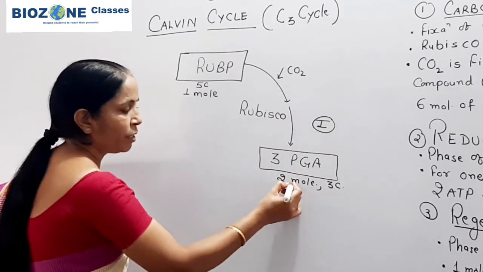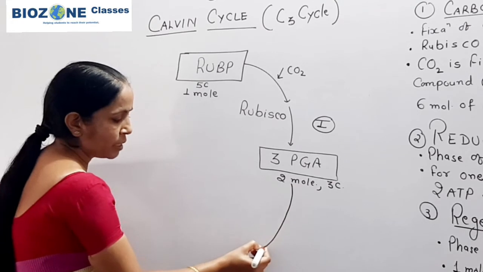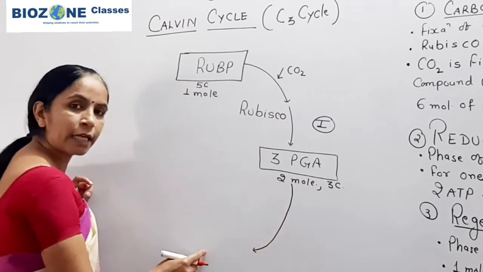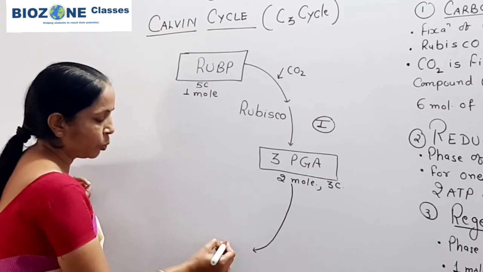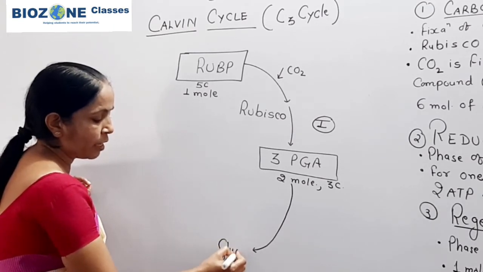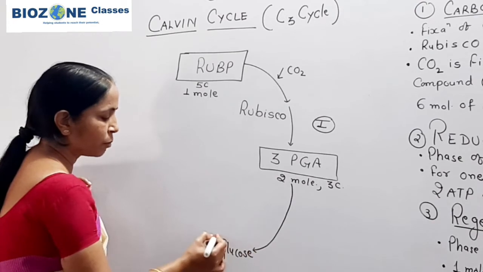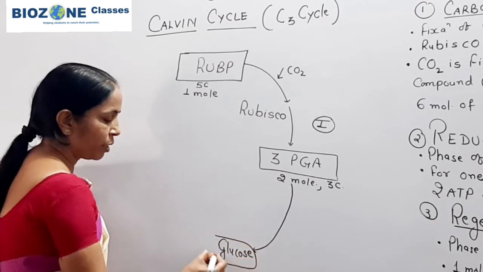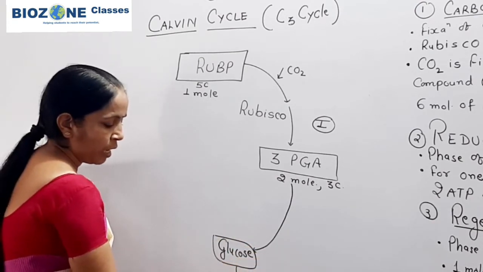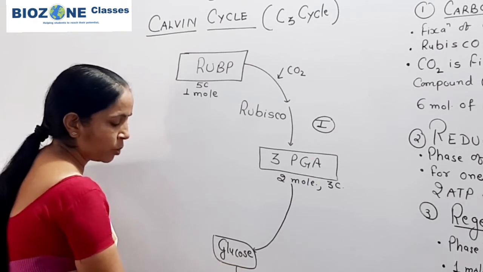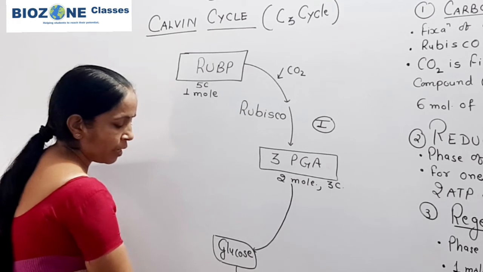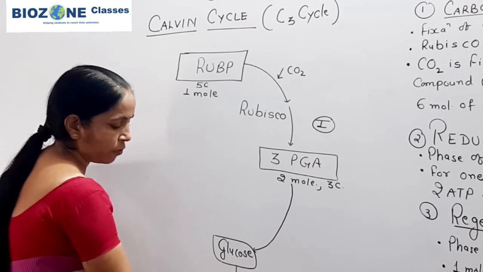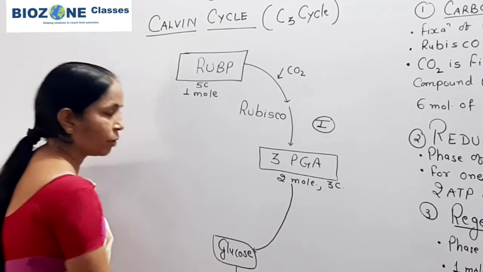Now this 3-PGA undergoes the second phase. Actually in NCERT sucrose and starch are provided, but here you remember originally glucose is formed, and gradually this glucose will convert into sucrose as well as be stored in the form of starch. So this part you remember.